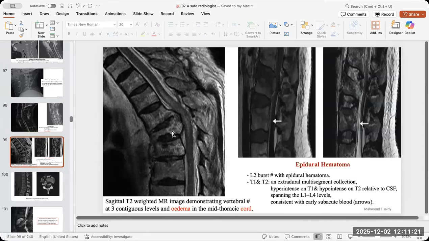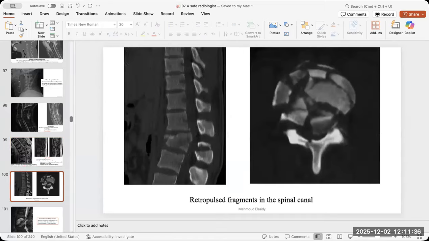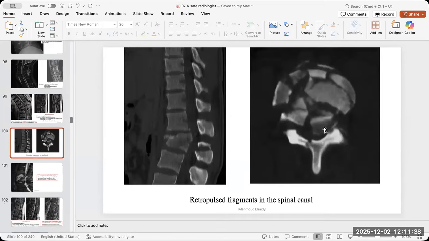And the fractures, if there is any retropulsed fragment compressing the spine or not, if there is epidural component, hematoma or abscess or anything. So don't forget the emergency. Not all the cases are the same. Okay. Here you see that even in the axial, you can see the spinal canal very compressed. So don't forget to put it in your checklist.